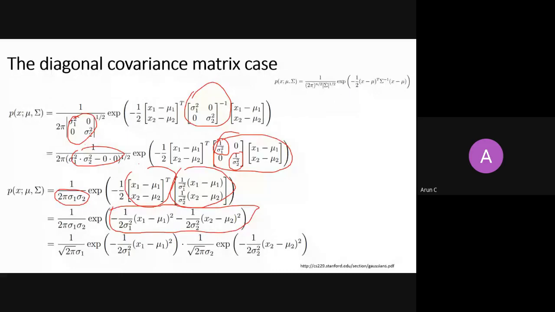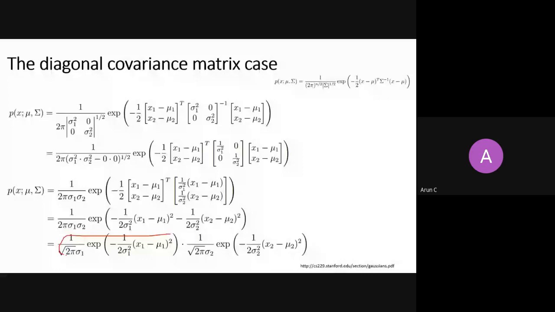Exponent of a plus b is equal to exponent of a into exponent of b. And what is this? This is nothing but an individual density for x1 and x2, right? So this is a normal density for x1, and a normal density for x2. So you can multiply the normal densities component wise.